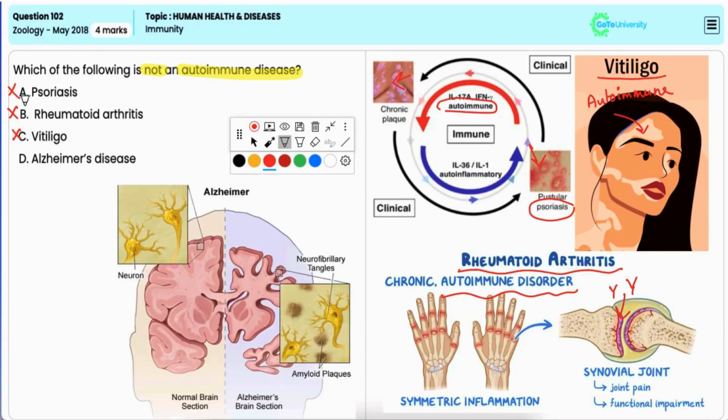Option D, Alzheimer's disease. Now, Alzheimer's is a neurodegenerative disease which is mainly characterized by progressive loss of memory and cognitive function, and it is associated with the buildup of amyloid plaques and tangles in the brain. But this is not an autoimmune disorder. Hence, it is the correct option.